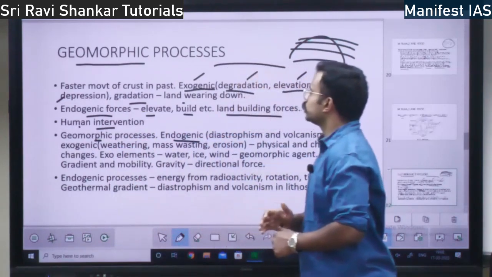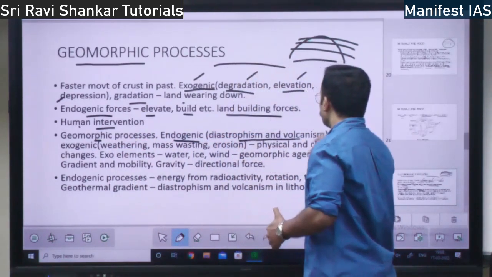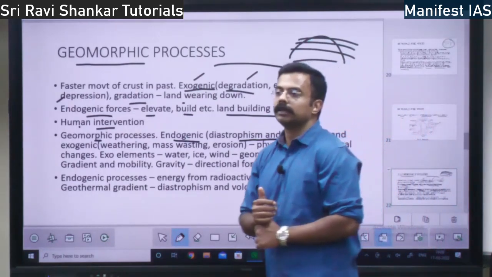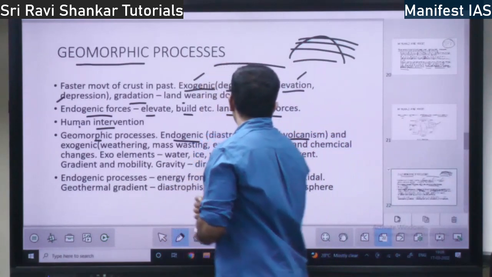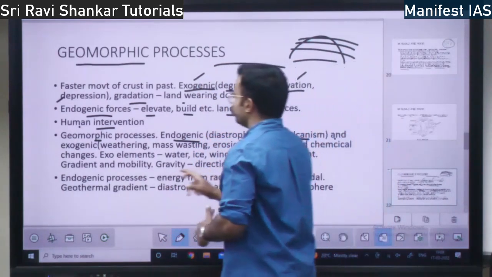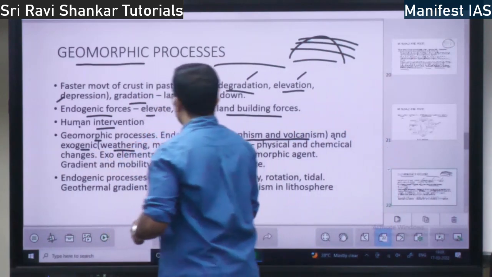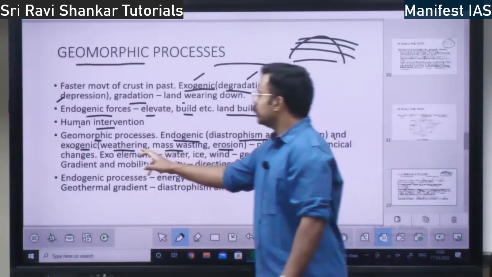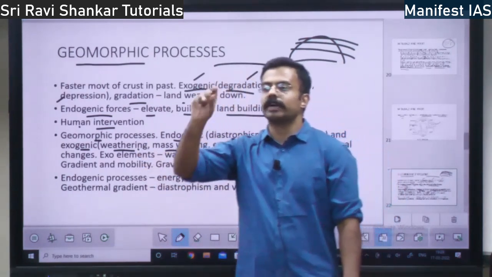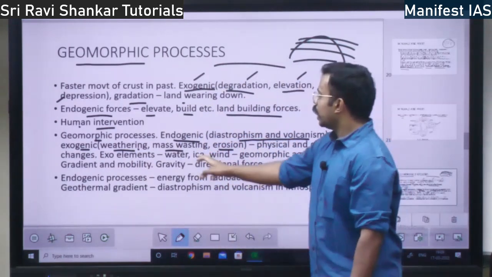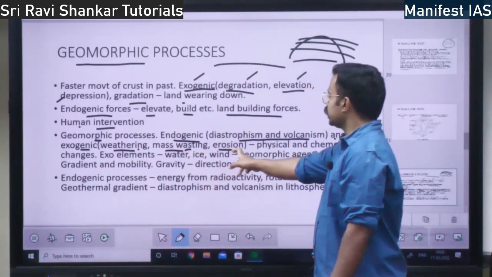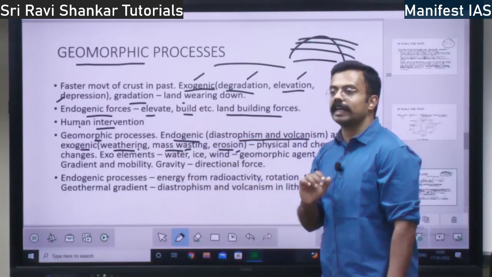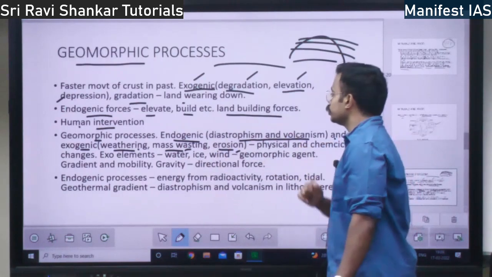Then you have geomorphic processes, endogenic. Under endogenic process, you have diastrophism and volcanism. What is diastrophism? What is volcanism? I will discuss. Then under exogenic process, you have weathering, mass wasting and erosion, something which happens outside the earth. Weathering means rock weathering and becoming soil. And mass wasting, we will discuss. Third is erosion, of the weathered material. These are the three exogenic forces.